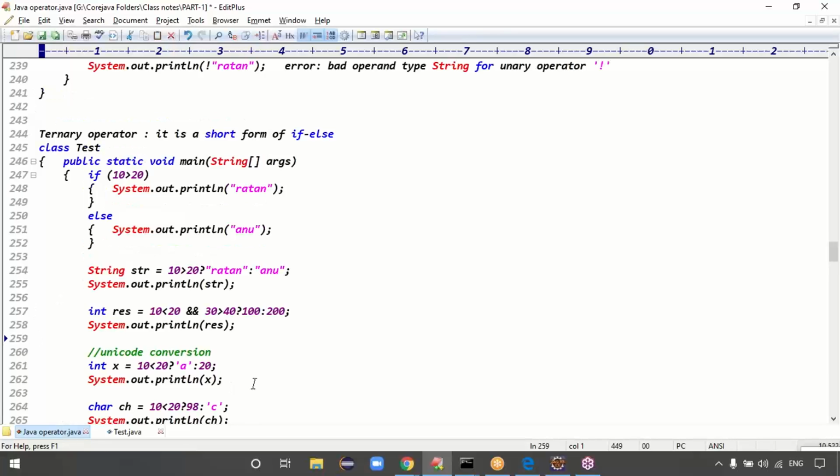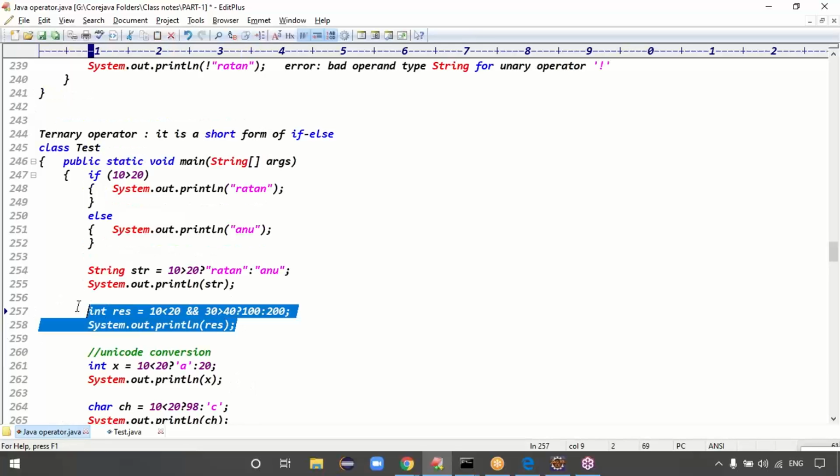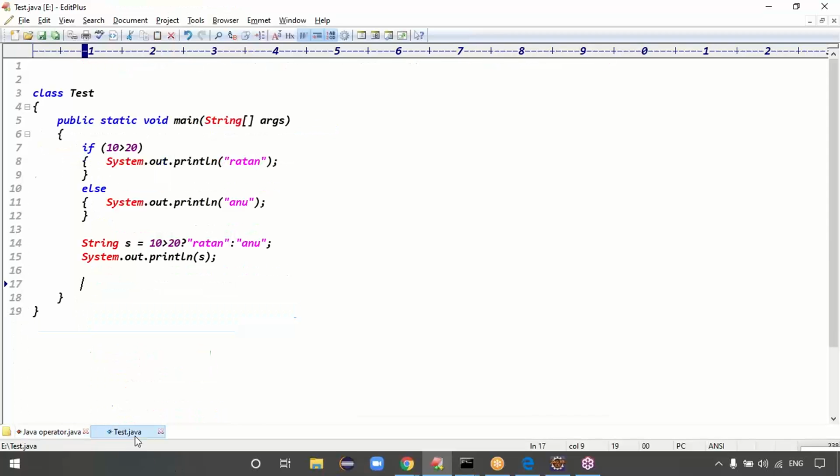Exactly. Next case, what is the output now? 10 less than 20 double and 30 greater than 40 question mark 100 colon 200. Now tell me, guys, what's the output? Check the condition once.